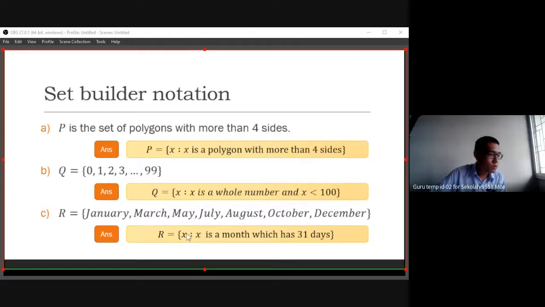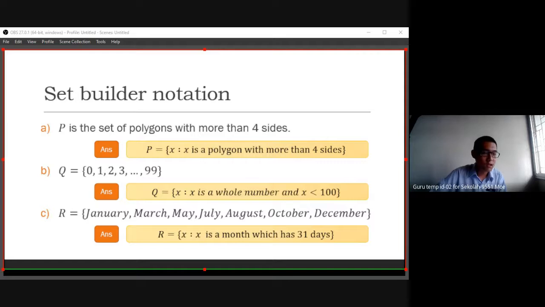So when we describe the X, we denote X as an element of the set, because it's one element. So we just use "is". In English grammar, we use "is a month which has 31 days". So we do not use the R because X is an element.